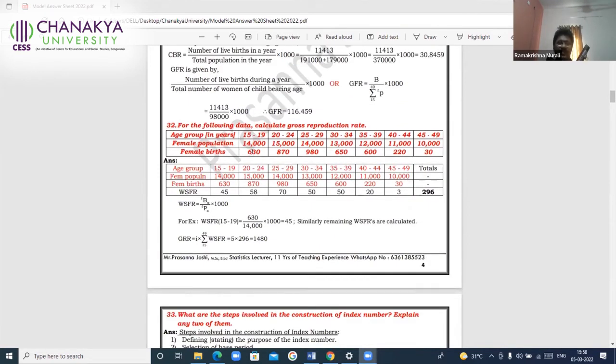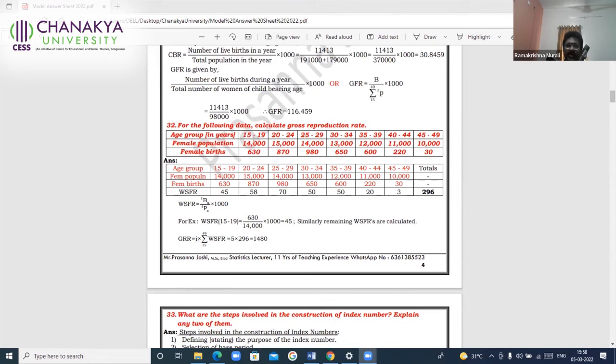And very similarly here, for the following data, calculate GRR, gross reproduction rate. For that you require the women specific fertility rate. So you write the formula for how to calculate it. No need to show the working for everything, just the formula. And for one age group, how to calculate the women specific fertility rate. The remaining are calculated by using the same one. And it is summing and multiplying by i. In the general purpose formula we write i, but it's always 5 only.